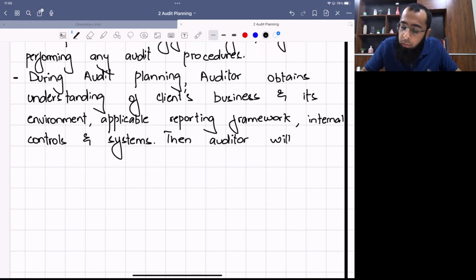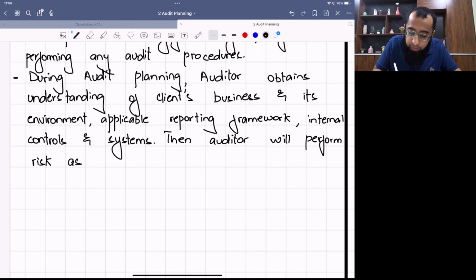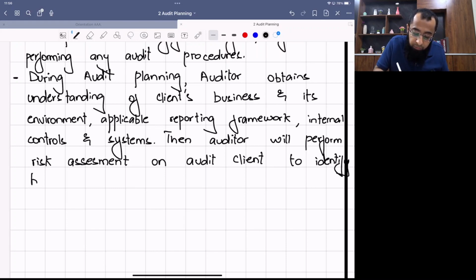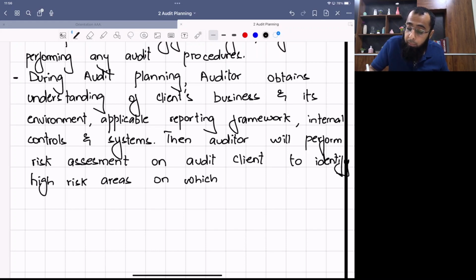Okay. Then the auditor will perform risk assessment on the audit client and identify the high risk areas on which audit activity will be focused.